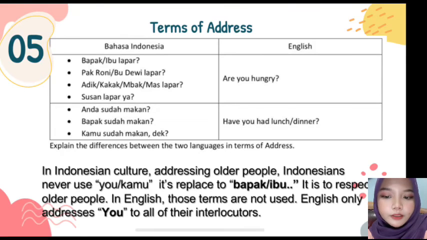And also, what is the meaning of Mbak or Mas in Indonesian? Mas is from the Javanese language. It means older brother, and Mbak is older sister in Javanese. Why do we say that? For example, at a restaurant all over town in Jabodetabek, especially in Jakarta, we see Indonesians raising a hand to get the attention of a male waiter while calling out "mas mas."